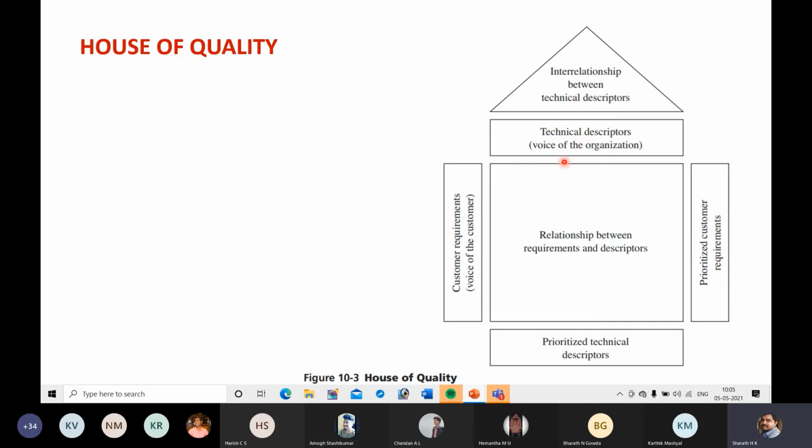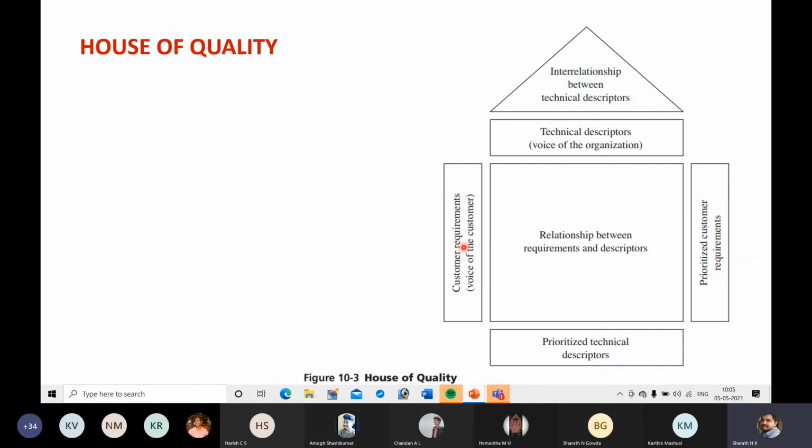For example, if a student says, I want a pen which I can hold comfortably for 3 hours, the technical descriptor may be a smooth gripper, whereas the customer is telling that they want a pen which they can hold comfortably for 3 hours.